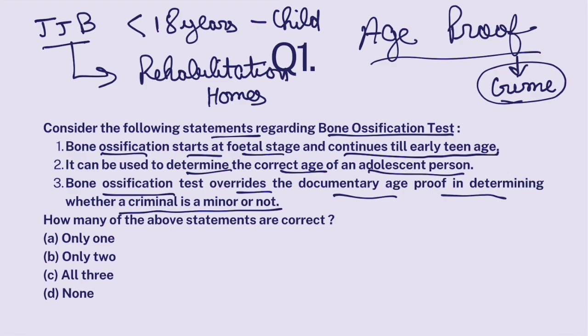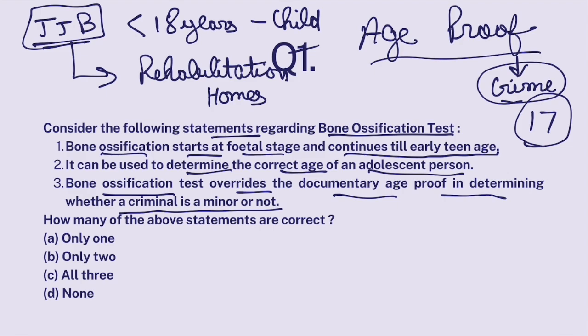Now, what happens is sometimes some criminals, as the recent case suggests, some criminals from different parts of the country actually assassinated a political leader in Maharashtra called Baba Siddiqui. Now, one of the accused, there were 3 accused. One of the accused claims that he's 17 years of age, and therefore he shouldn't be sent to jail or courts for prosecution. He should be sent to Juvenile Justice Board. Now, many people say that he has fudged his documents, and you can also fudge your documents. You can fake your documents to prove that you are a child.